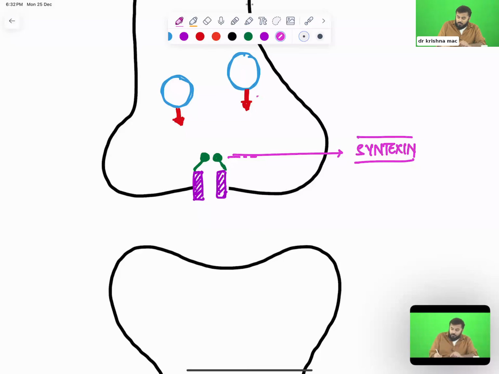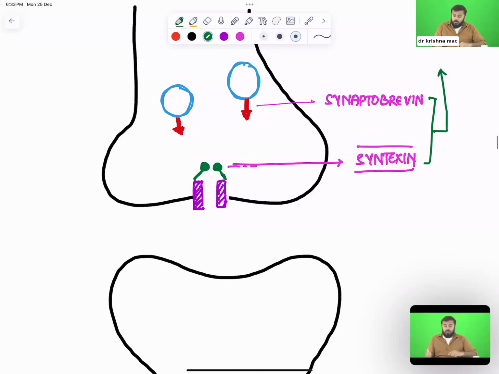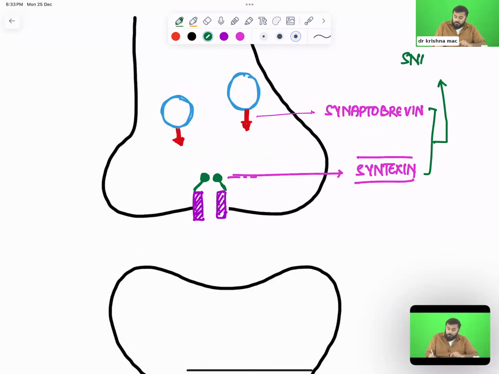What is the name of this? The name of these proteins is synaptobrevin. So how many different types of proteins are there? One is syntaxin, which is attached to the calcium gated channels. Another one is synaptobrevin, which is attached to the vesicles. Now both of these proteins together, you call them snare proteins. These proteins together are called snare proteins.